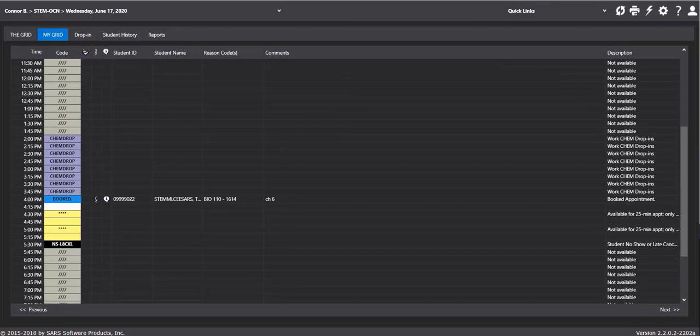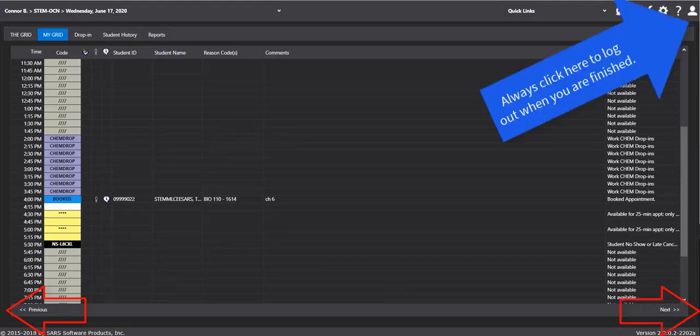Appointment information can change same day, or if you leave SARS open on your device, it may not update. So always click refresh or F5 to be sure you are seeing the most current information on the screen. There are some additional navigation buttons down here at the bottom. You can look at a previous day or a next day, and you'll always want to click on the icon here and select Log Out when you're finished.